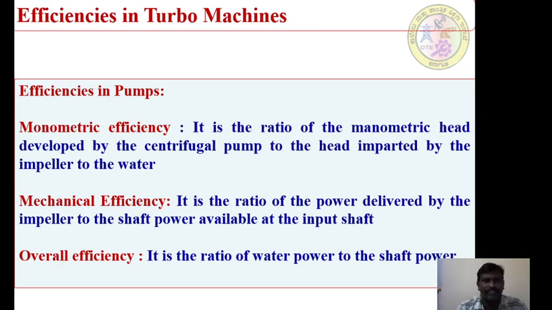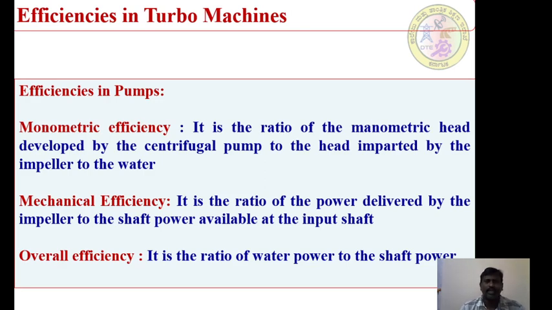We have a mechanical efficiency in this case also. It is the ratio of power delivered by the impeller to the shaft power available at the input shaft. There are two important concepts in this case. Most of the people will get confused. What is the input to the centrifugal pump? The input to the centrifugal pump is the shaft power. Output from the centrifugal pump is always the pressure energy or water power. But that water power is in the form of hydraulic power, hydraulic energy or hydraulic pressure, you can say.